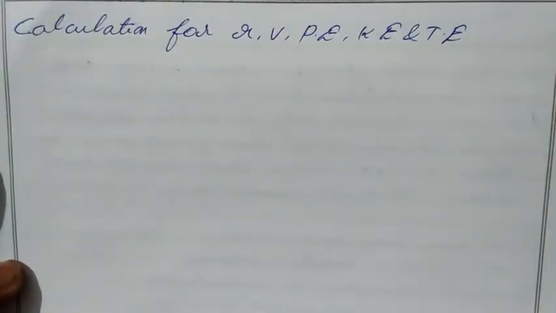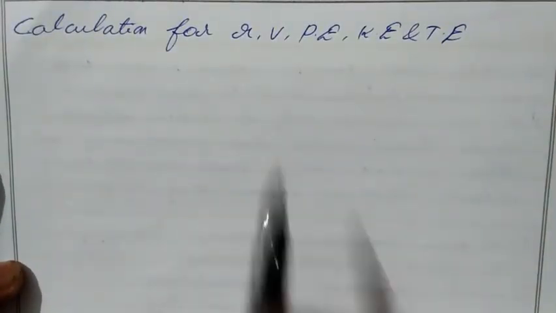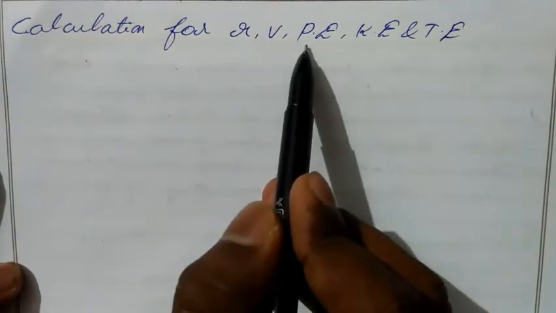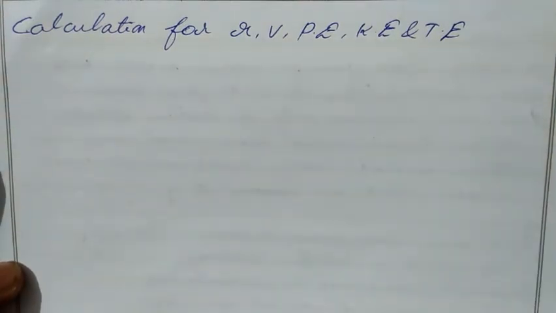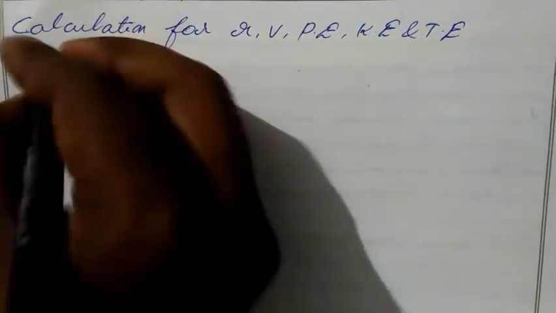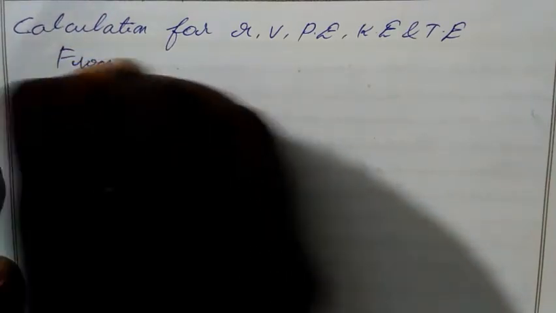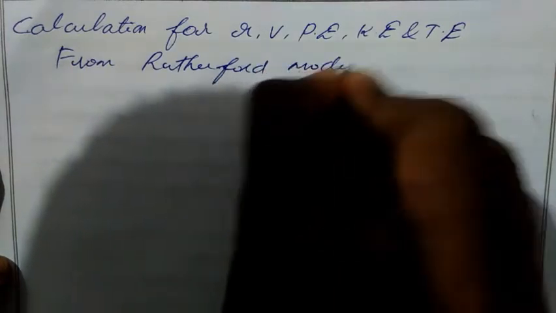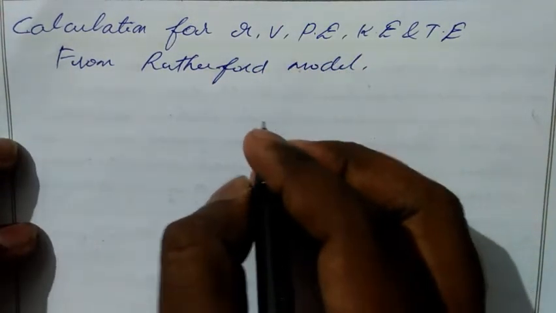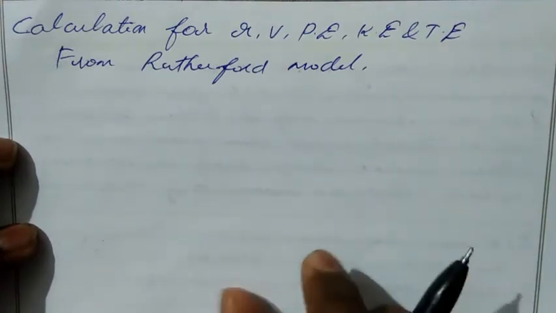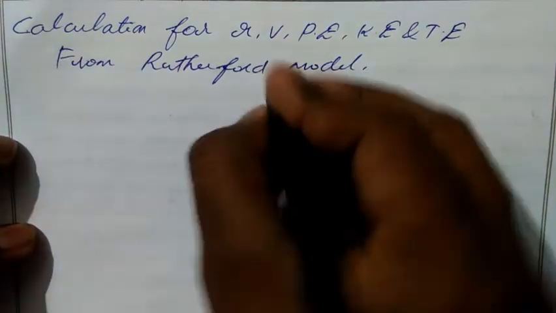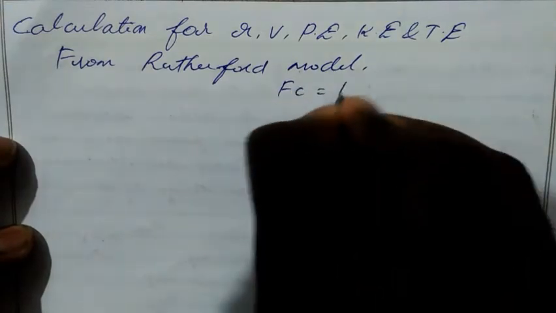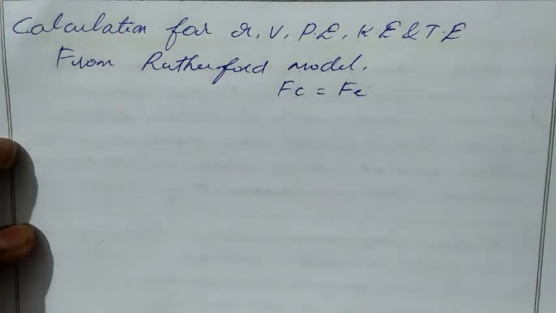The next topic, very important derivations. We will calculate the radius, velocity, potential energy, kinetic energy and total energy of a revolving electron based on Bohr's atomic model. Okay, so let's take from the Rutherford model. We know while the electron is revolving, it balances two forces. What are those two forces? Centripetal force is balanced by electric force. That's why the electron is revolving around the nucleus.